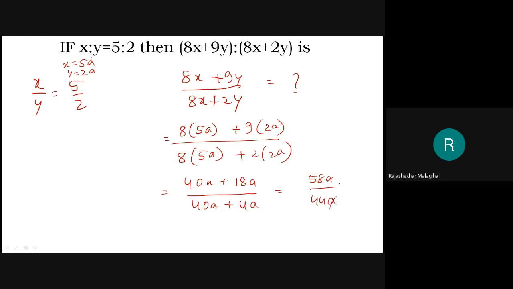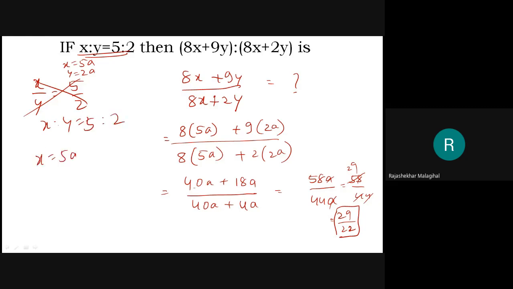44a. Then a cancels. This is 58 by 44. It will go by 2: 29 by 22. Therefore, 29 by 22 is the correct answer. What I did here was, as x is to y is equal to 5 is to 2, I wrote x equal to 5a and y equal to 2a. Then I substituted in the place of x and y, and I got the answer. Okay. Go to the next problem.